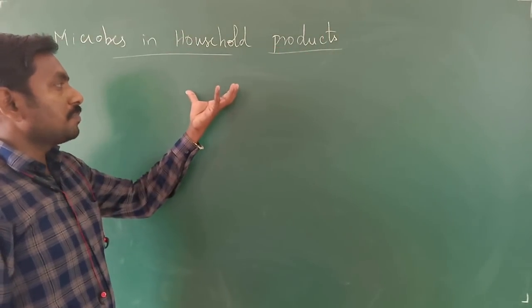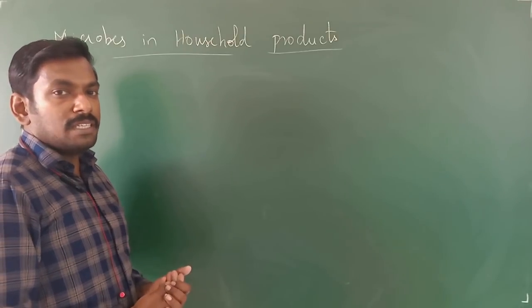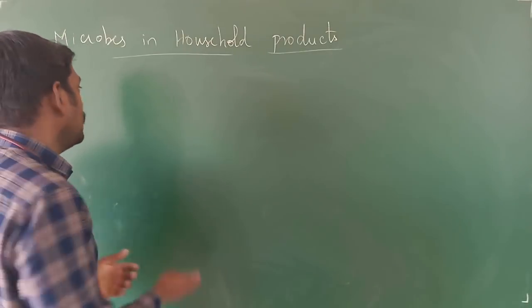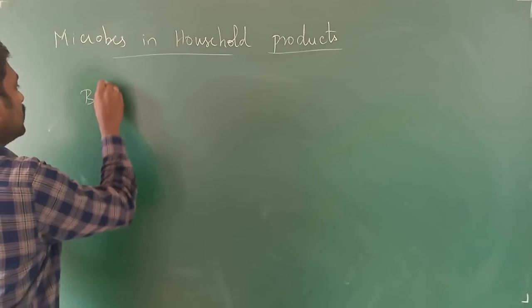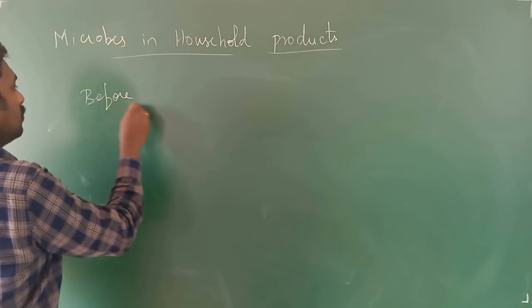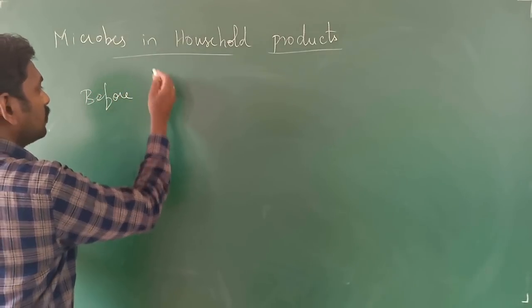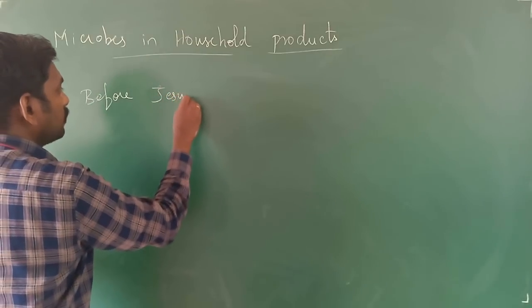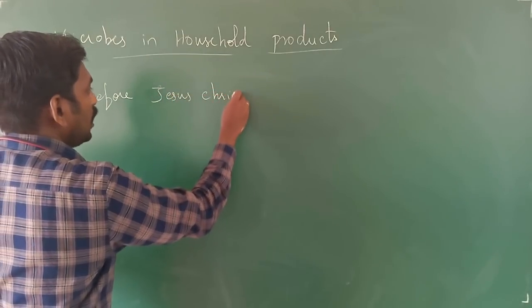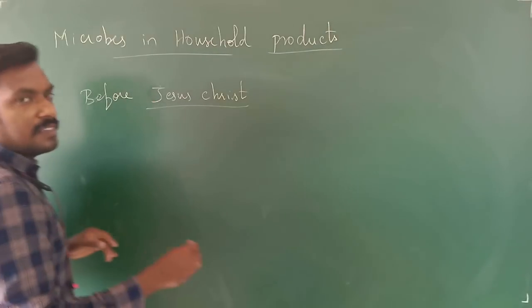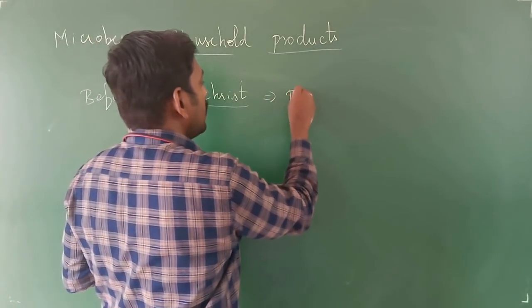So from the age-old periods, before Jesus Christ, you will always say BC, right?